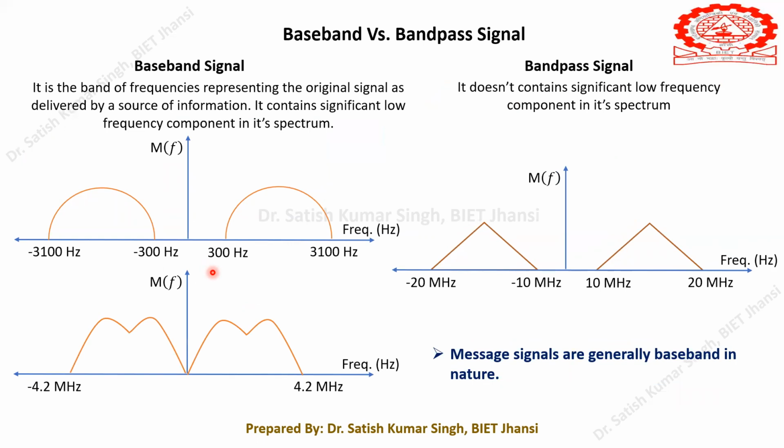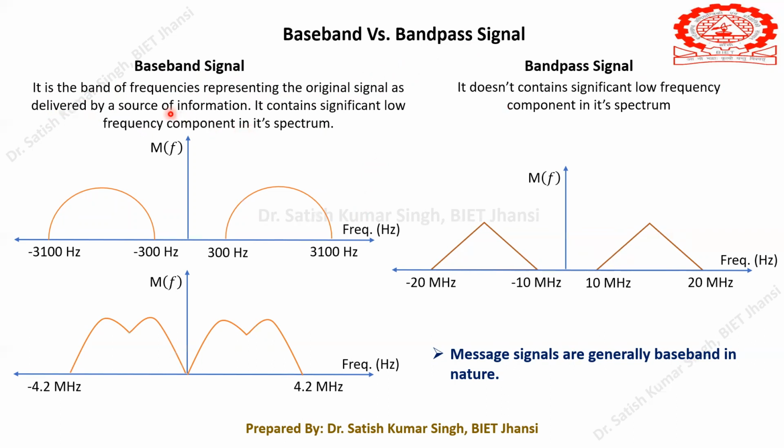One thing that I would like to tell you is that if you go through any communication book, then you will generally come across these two words. One is called the baseband signal, and another one is the bandpass signal. You have to understand what is this baseband and what is this bandpass signal. As I have written here, the baseband signal is the band of frequencies representing the original signal as delivered by a source of information.